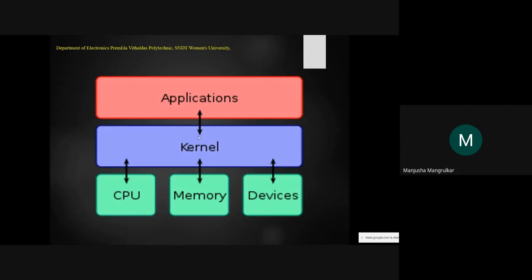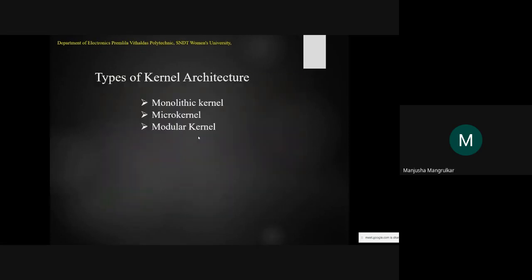Now the kernel has different types. Earlier it was designed as monolithic, micro, and then modular kernels. So how each is implemented and what are the advantages and disadvantages of each kernel, we are going to see that. The types of kernel architecture are monolithic kernel, microkernel and modular kernel. There are three types of kernel, right?